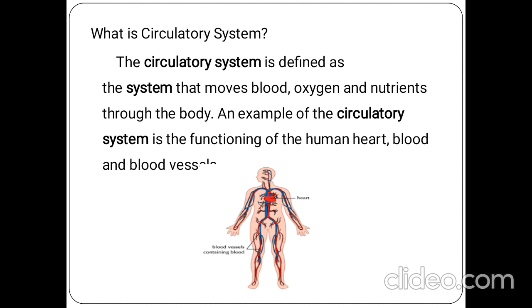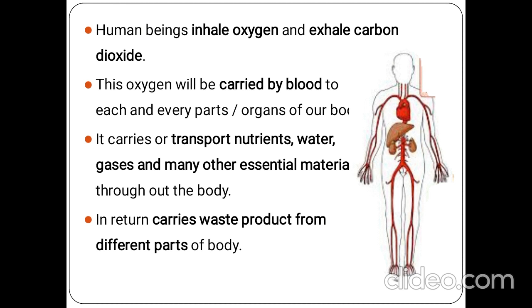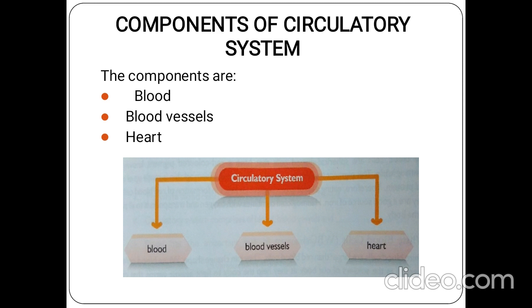It is a system by which blood, oxygen and nutrients are transferred throughout the body, right? And the inhaled oxygen is carried by blood to various parts of the body, and in return the blood collects the waste products from different parts for their removal. So next we saw about the components of the circulatory system. What are the components? Blood vessels, heart.